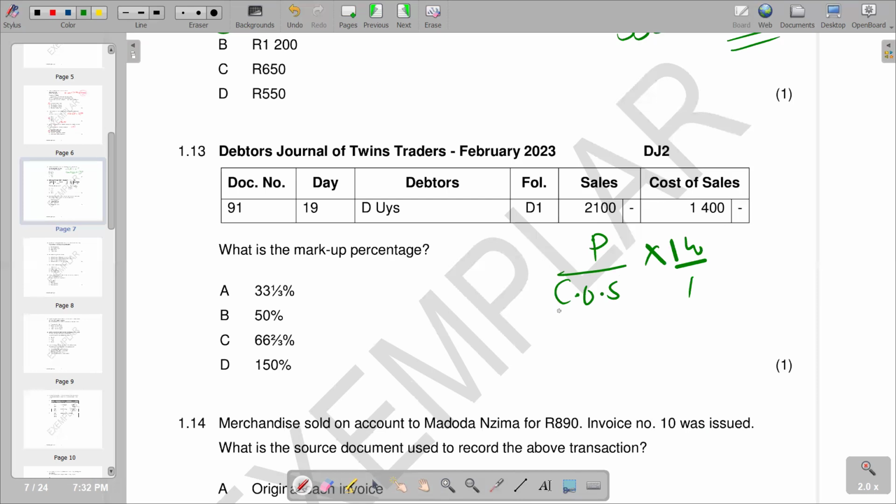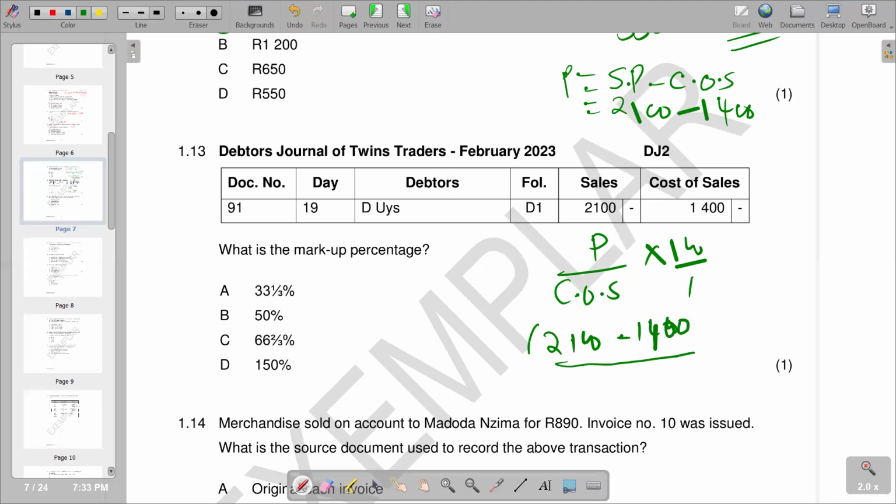So we have to calculate the profit first by saying sales minus 1,400. Then profit divided by 1,400, and then multiply by 100 over 1. Then get your final answer.